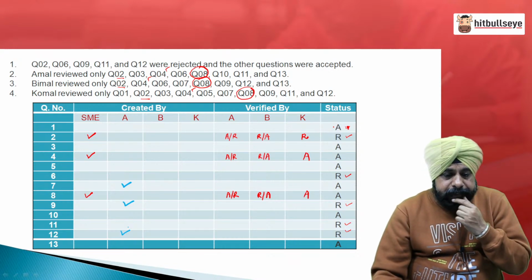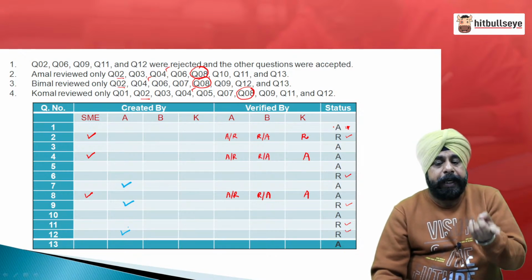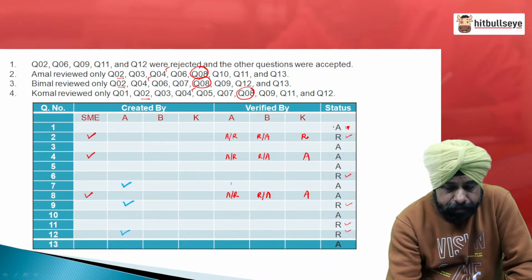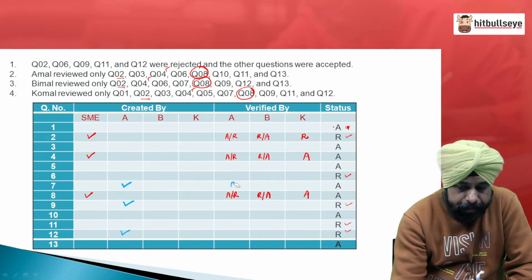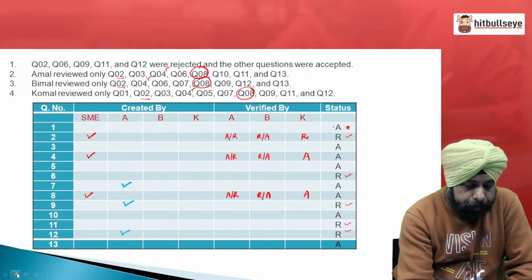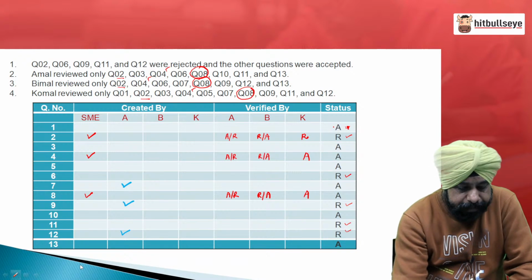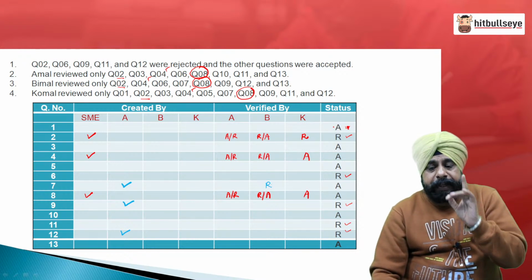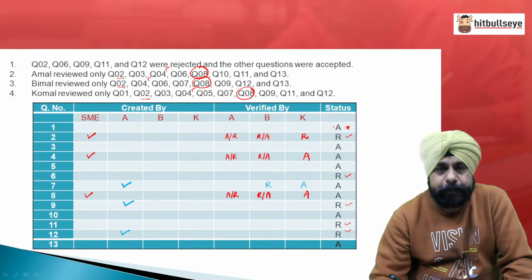Question number 7, which is created by A, has been reviewed by both B and K. Now, mind it, that means since this is created by A, it will be first reviewed by B. So, B must have rejected it. Now, just because the final status is acceptance, that means K must have accepted it.